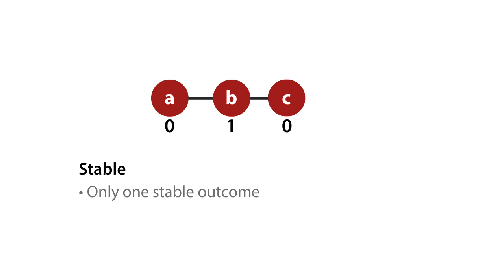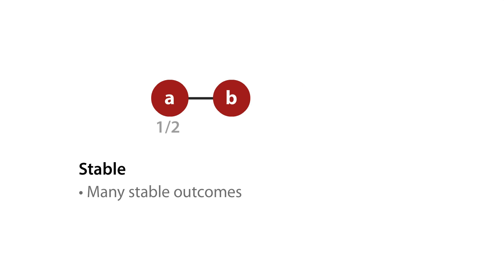Because if B exchanges with C, and in that exchange B is going to get less than 1, then A and B are connected by an edge, and the sum of their values is less than 1. It's B's value plus 0 for A. So you would expect A and B to pair up and do something that is better, presumably for B. But in other networks, there are lots of stable outcomes. The simplest example of that is a 2-node path with just A and B. In fact, any way A and B split up their surplus of 1 is going to be a stable outcome because there are no alternative partners.